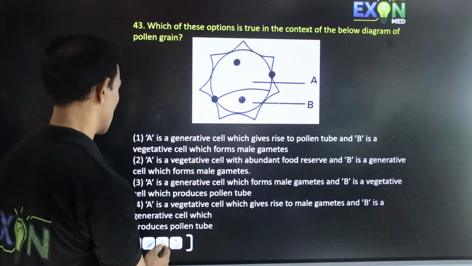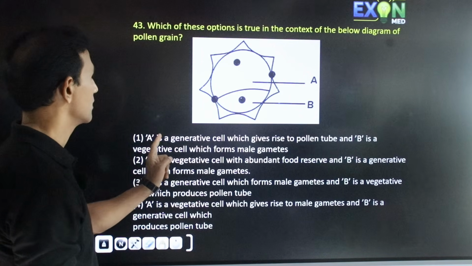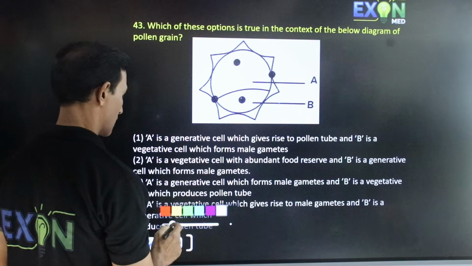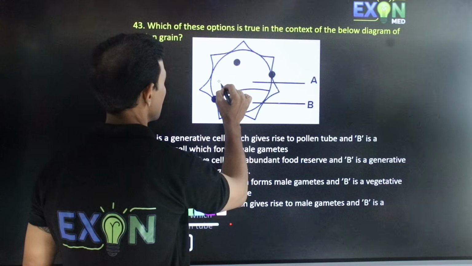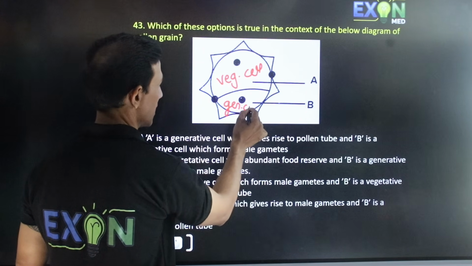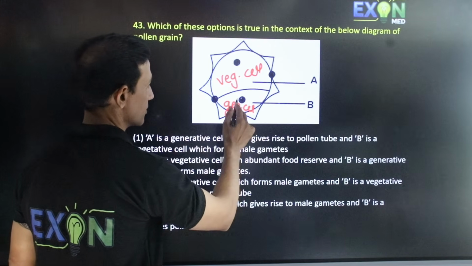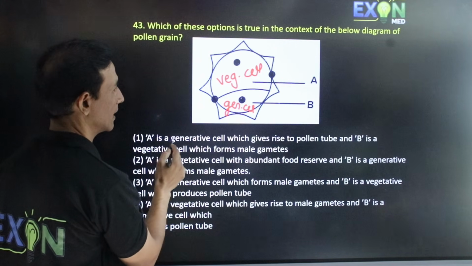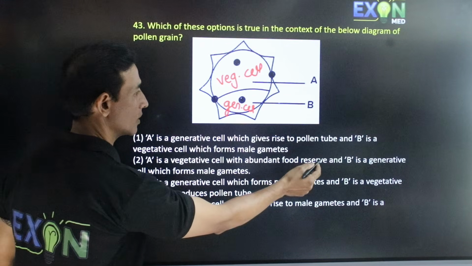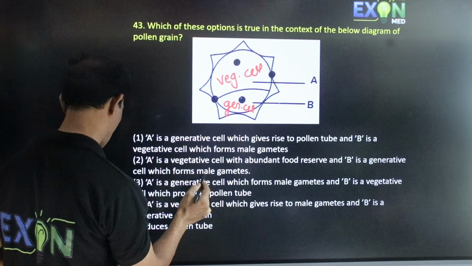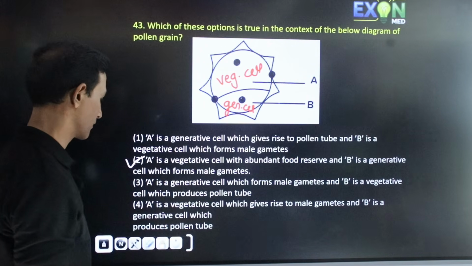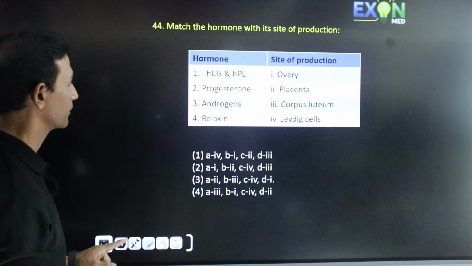So this is the structure of a pollen grain. You have to identify. Here we know the larger one is called the vegetative cell and this is the generative cell. Vegetative cell A, generative cell B. So A is generative cell, this is wrong. A is vegetative cell with abundant food reserve, B is generative cell which forms male gametes. So option 2 is correct. So let's go with the next one.